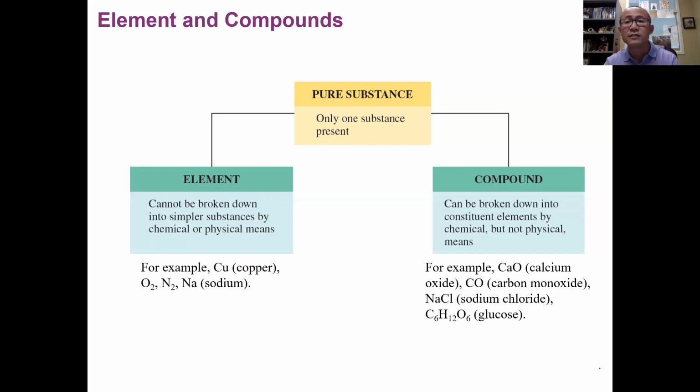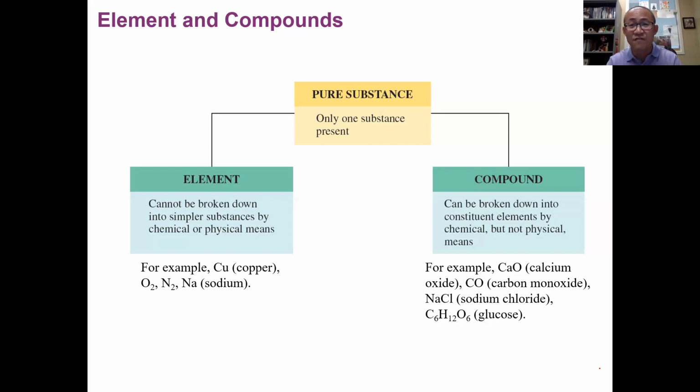Because these substances are made by two or more elements combined together, they can be further broken down into their constituent elements by chemical means. Just remember water: we can split water into hydrogen and oxygen elements.